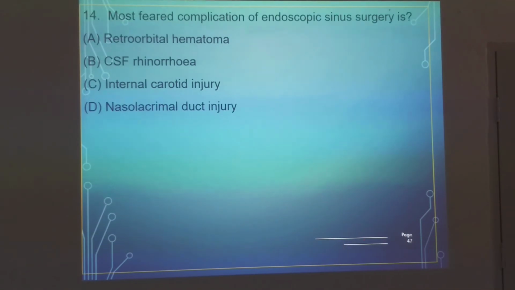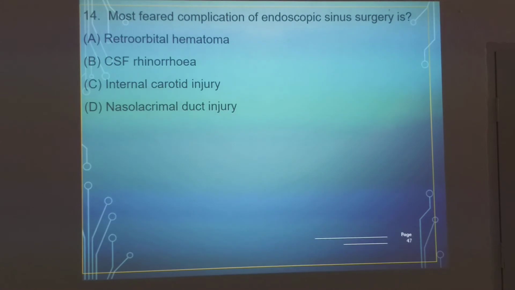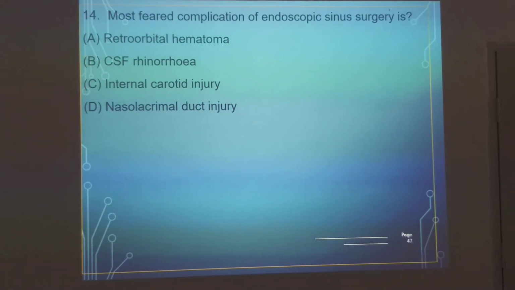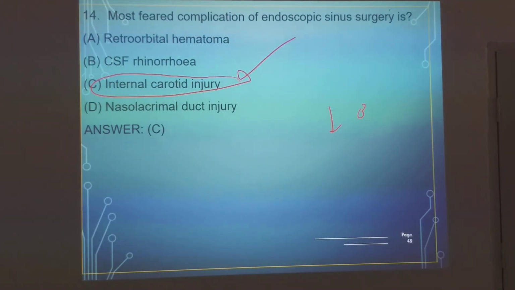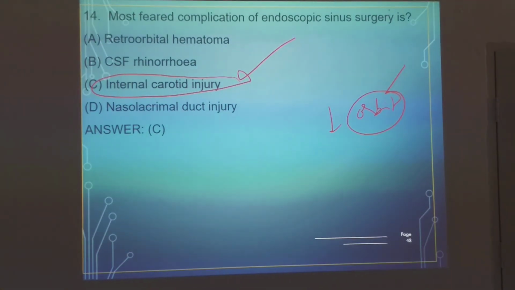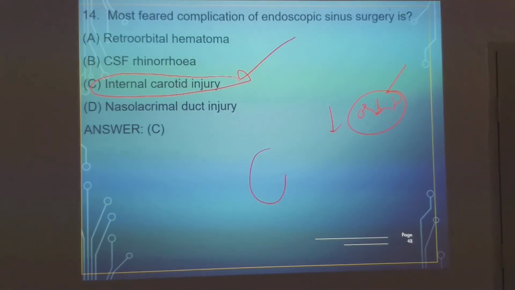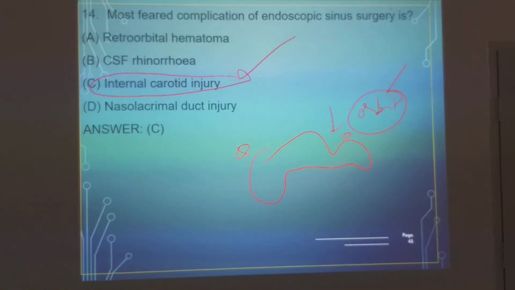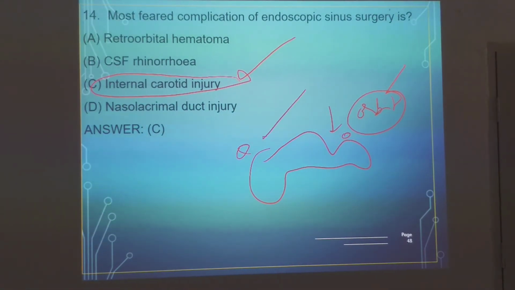Okay. Next, the most feared complication of endoscopic sinus surgery: retroorbital hematoma, CSF rhinorrhea, internal carotid artery injury, nasolacrimal duct injury. Answer is internal carotid artery. For your level, it is difficult to understand. Internal carotid artery is nearer to the orbit, is it or not? So orbital contents are also there, and then the sphenoid sinus, internal carotid artery is one of its boundaries, is it or not? So it is the most dreadful and feared complication.